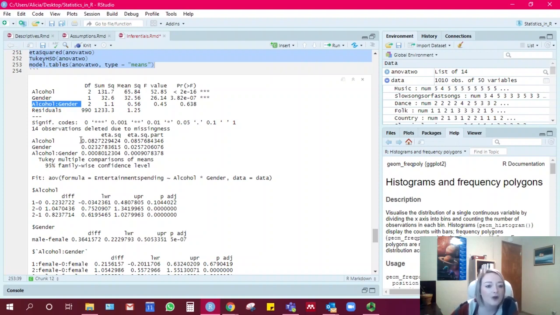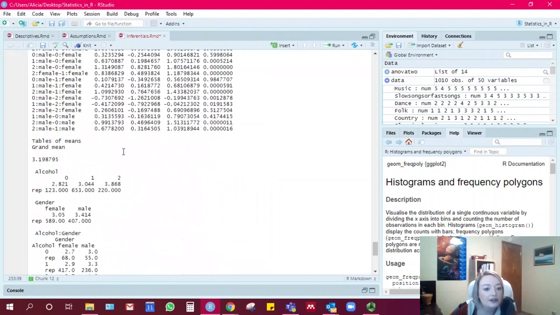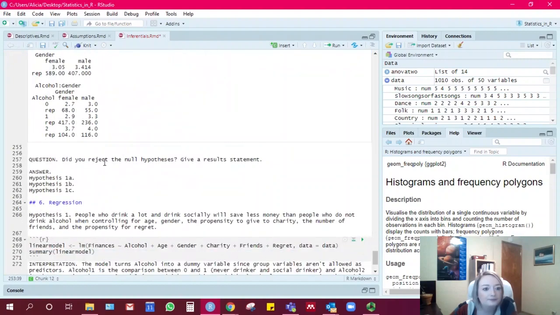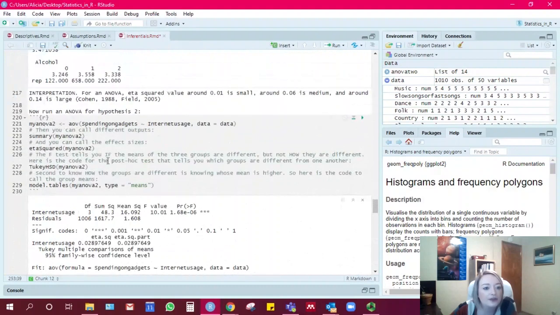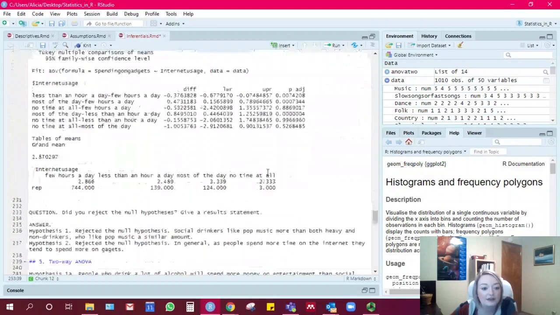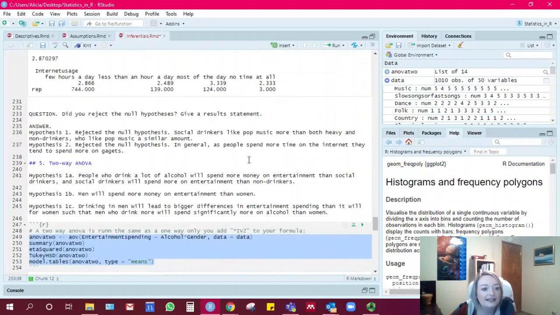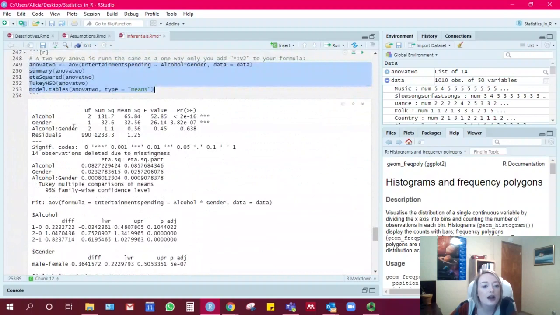Okay, so then we have our eta squareds for each of these. For alcohol, we actually have a medium size effect here. You can see if you scroll up to the one-way ANOVA, there's the interpretation for the eta squared, and it's a 0.08, which is a little bit higher than the medium effect size. But then for gender, we had a relatively small effect size, and then of course there was no effect there for the interaction.